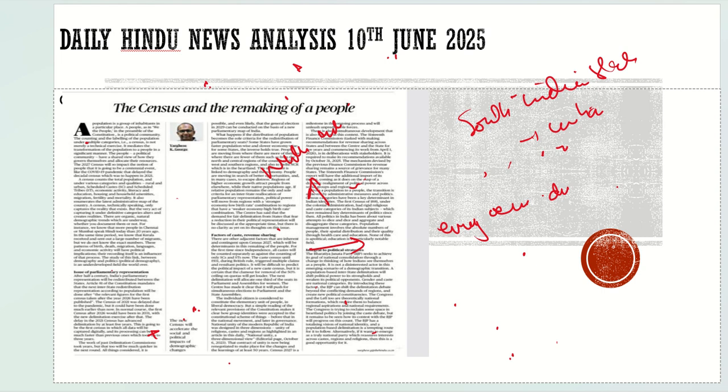About delimitation, please know that it has been conducted many times in India, especially 4 times. This question was asked in 2024. In 1951 it was conducted, in 1961 it was conducted again, and in 1971 it was conducted again. After 1971, the seats in the parliament were frozen till the 2026 census.